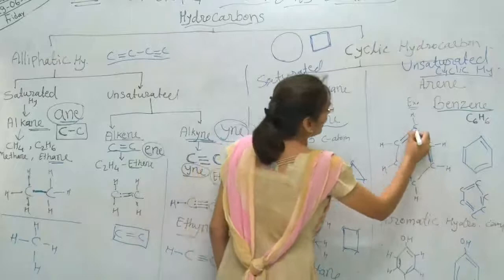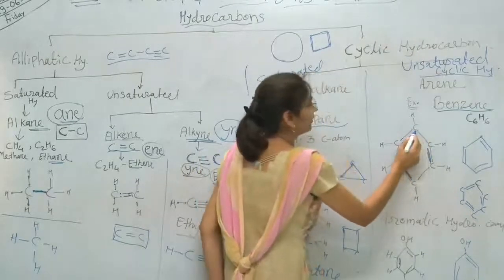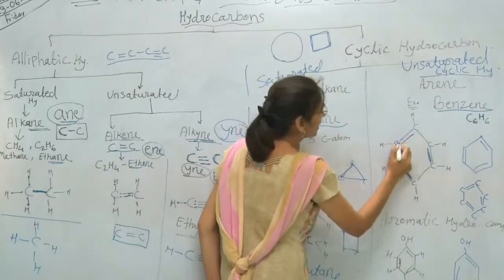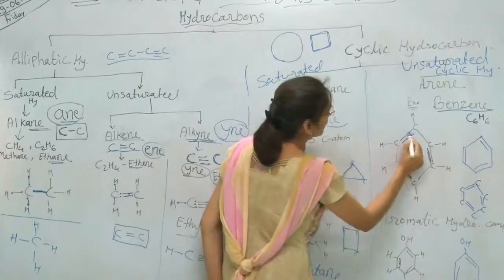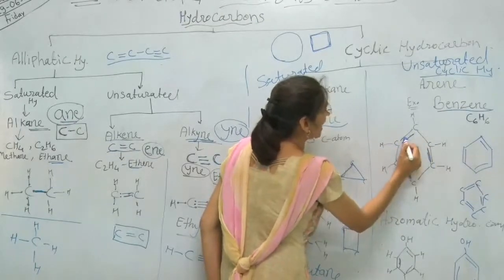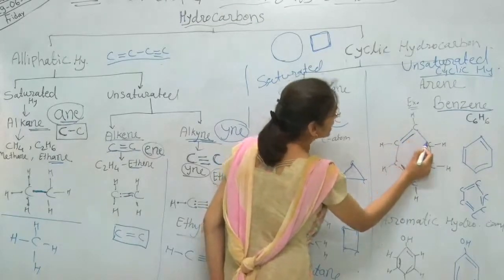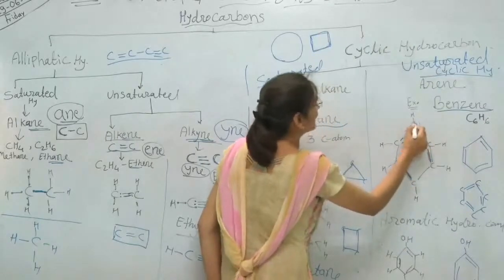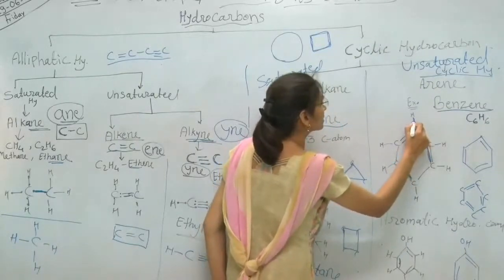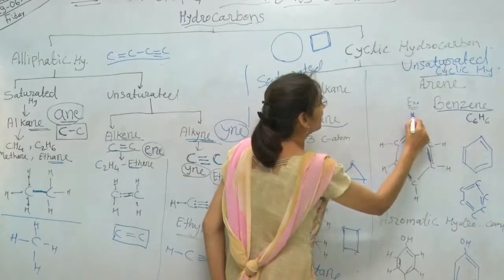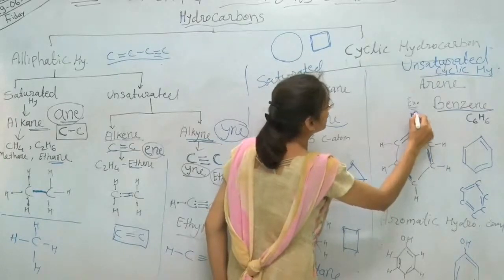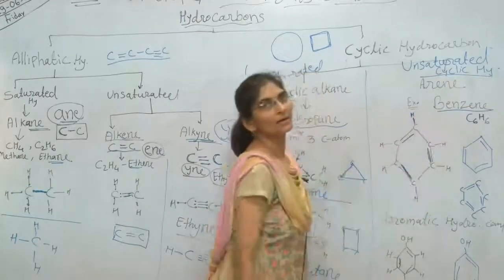So each carbon atom fulfills 3 valencies with 2 carbon atoms, one by a double bond and one by a single covalent bond, and then the rest of the valency is fulfilled by sharing the electron with one hydrogen atom.